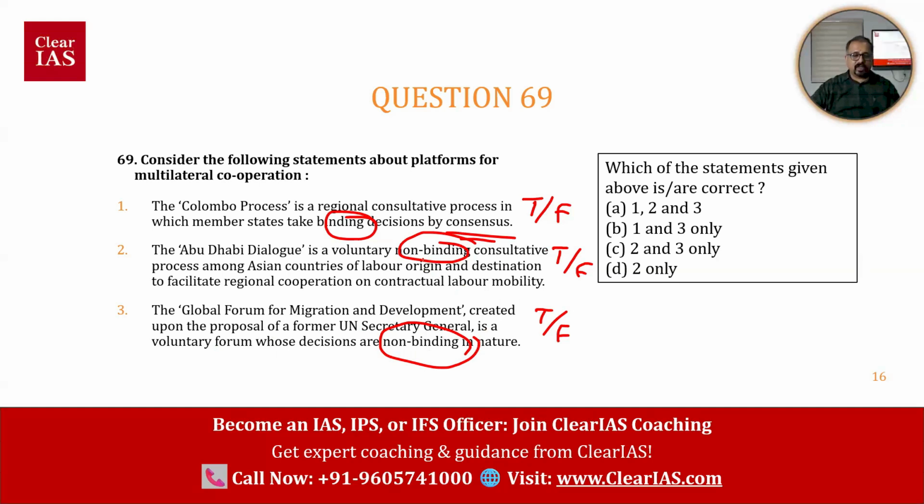Again, connected with international relations, wide reading is needed. You have to know about the Colombo process, you have to know about the Abu Dhabi dialogue, you have to know about the Global Forum for Migration and Development. Highly information oriented thing. Wide reading, good understanding about the events happening around is needed. So options are A, 1, 2, 3; 1 and 3 only; 2 and 3 only; 2 only. So is the Colombo process binding?